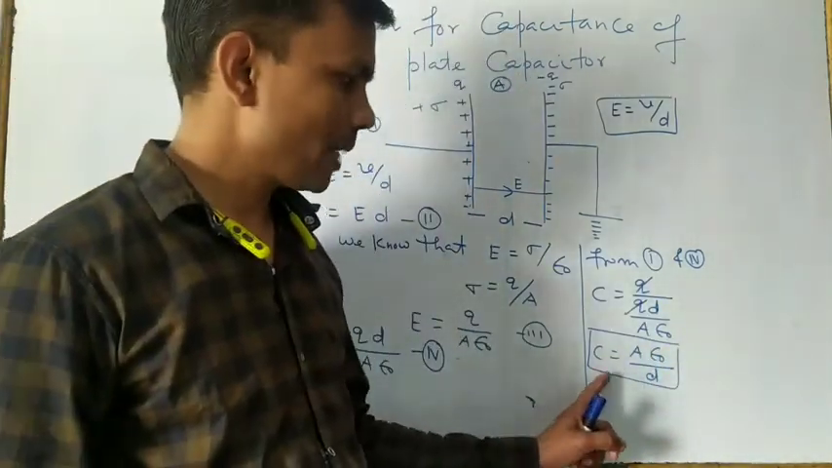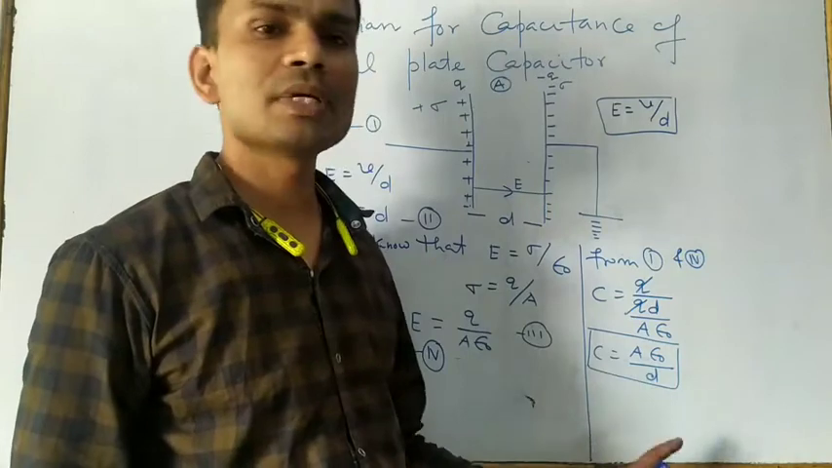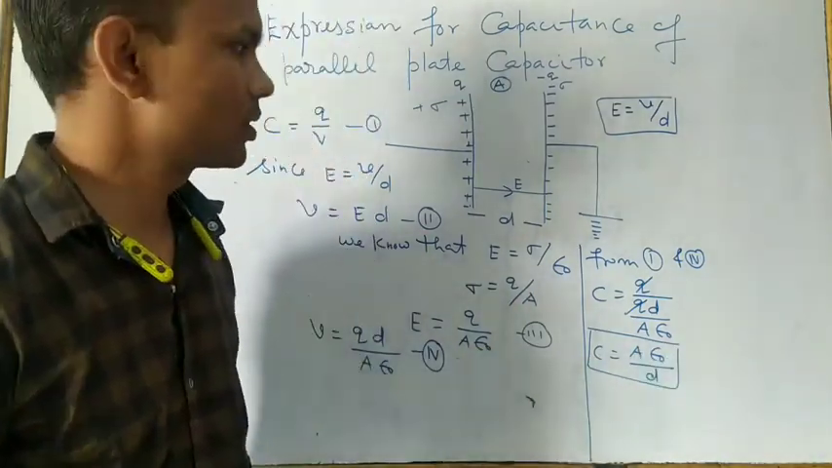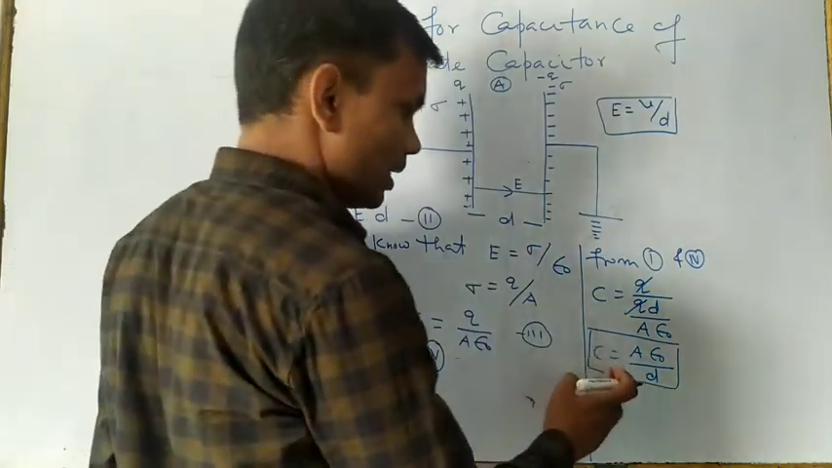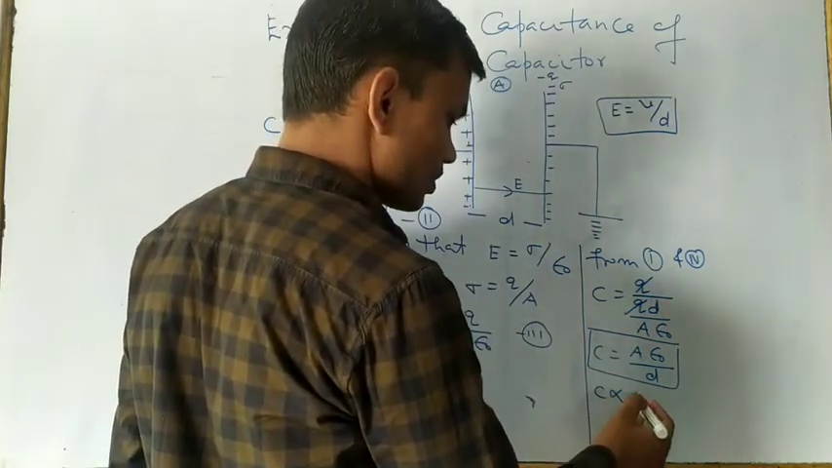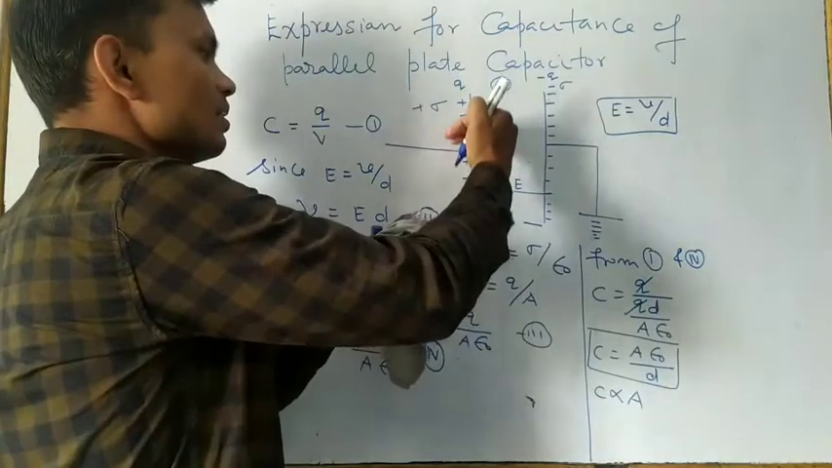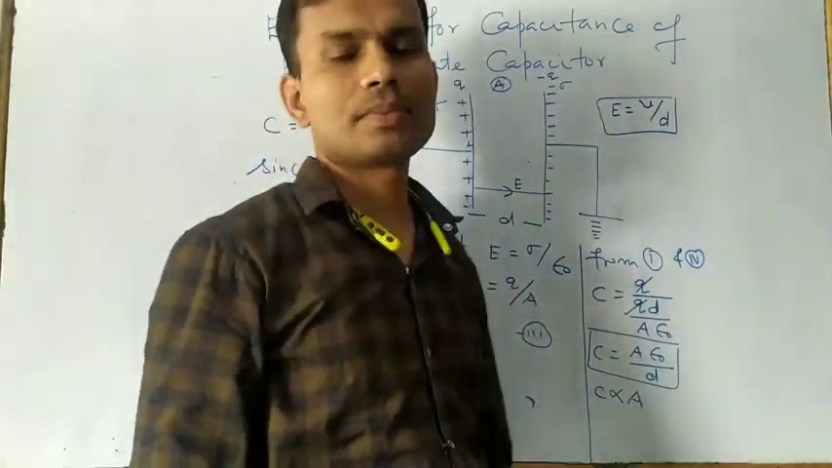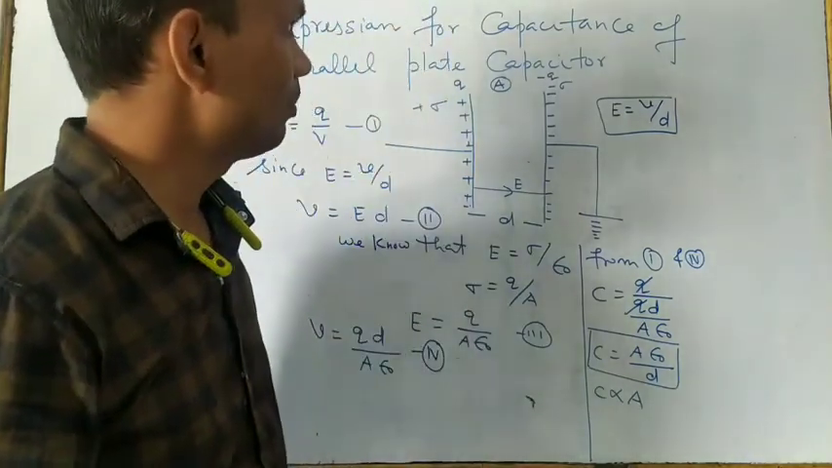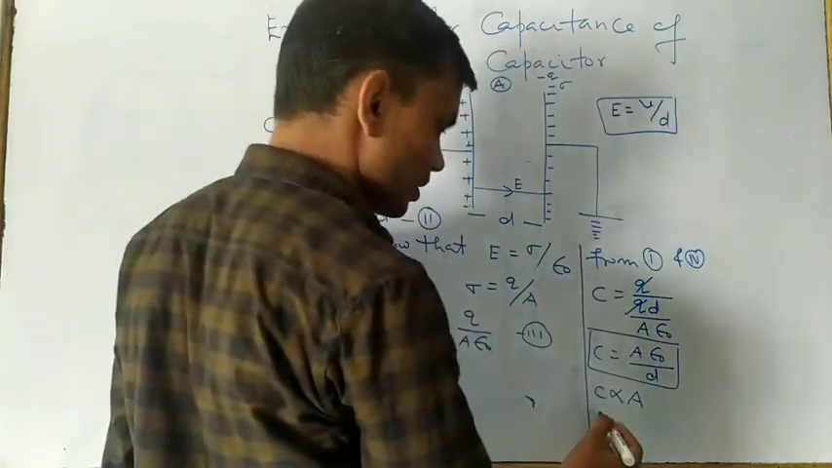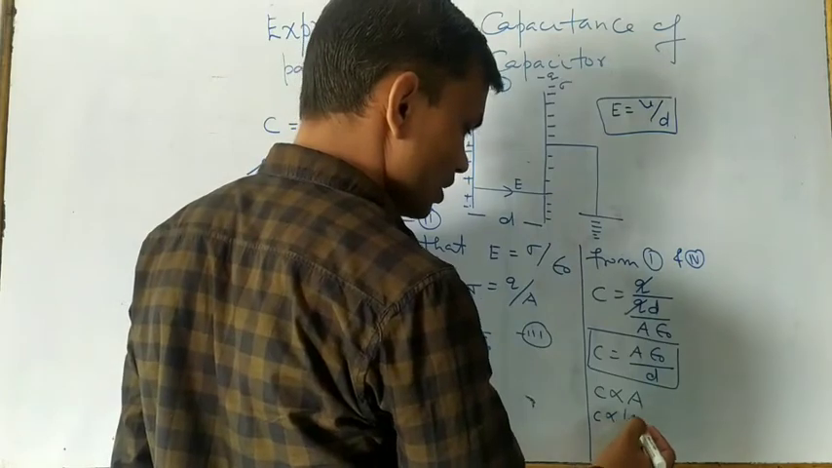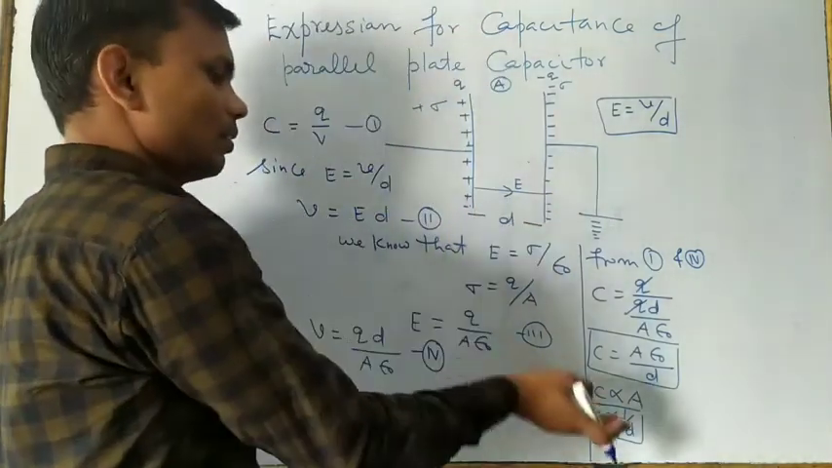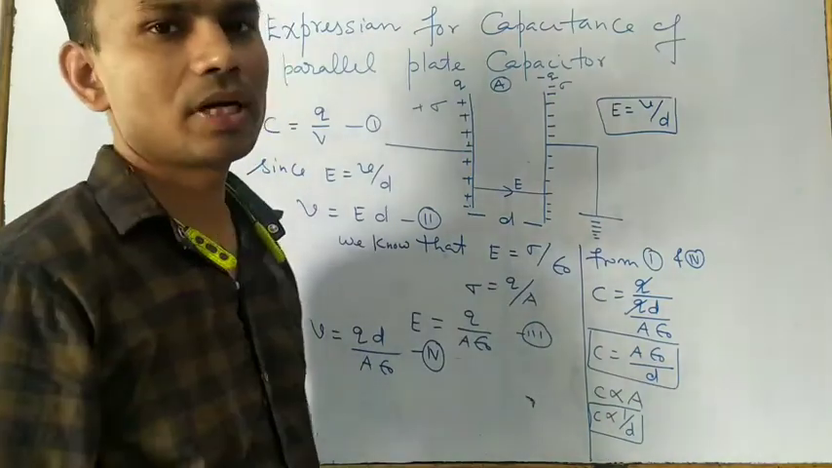It depends upon two factors, because epsilon naught is a constant. So here C is directly proportional to A, meaning when you increase the area of these plates, the capacitance of the parallel plate capacitor increases. And second thing, C is inversely proportional to D, meaning if you increase their separation, then the capacitance decreases.